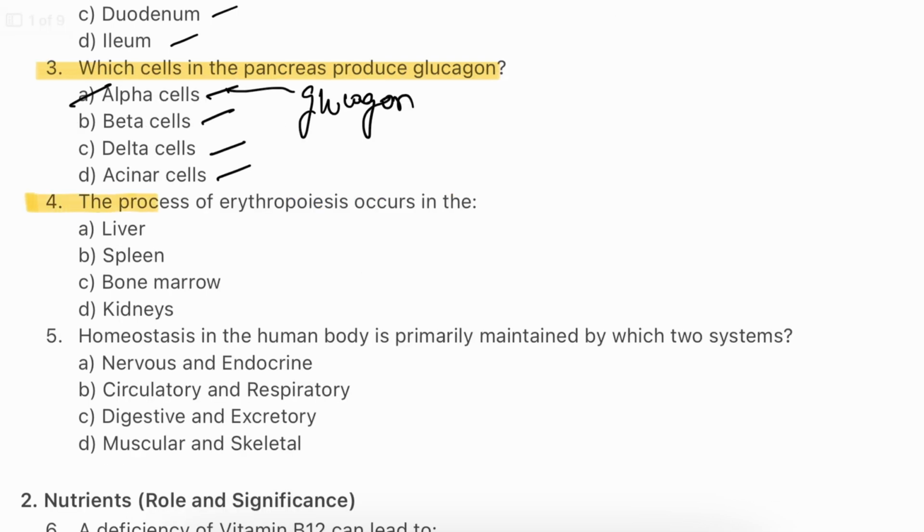Question number 4. The process of erythropoiesis occurs in the liver, spleen, bone marrow, kidneys. The answer will be bone marrow, C. Erythropoiesis is the process of producing red blood cells, and it occurs primarily in the bone marrow. The bone marrow's microenvironment supports the proliferation and differentiation of hematopoietic stem cells into red blood cells, which are essential for oxygen transfer throughout the body.